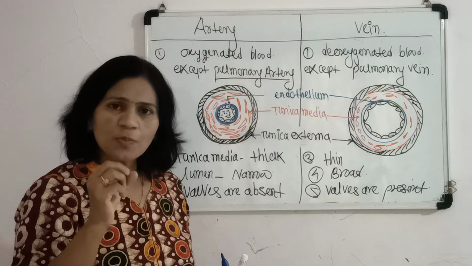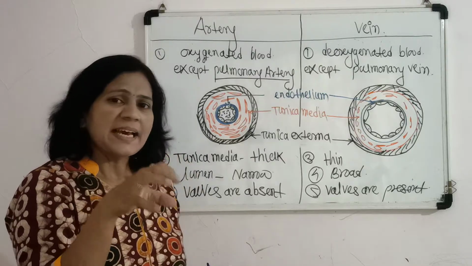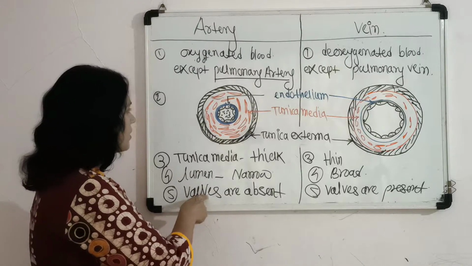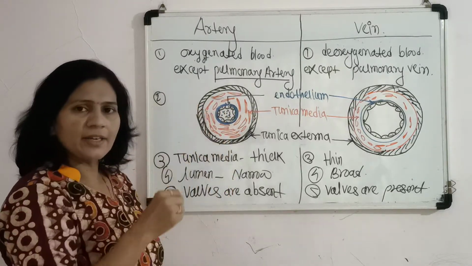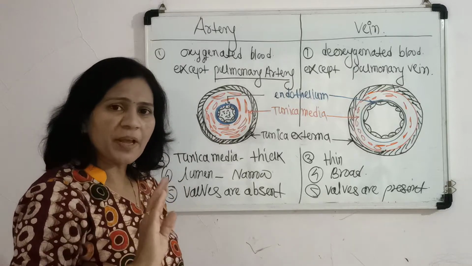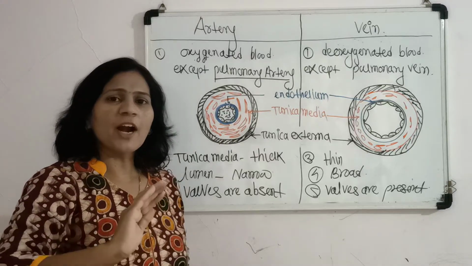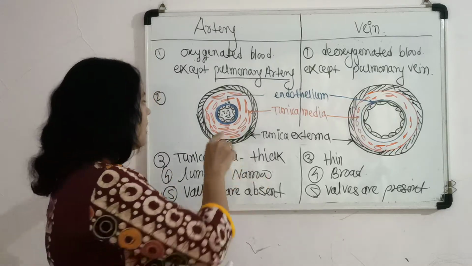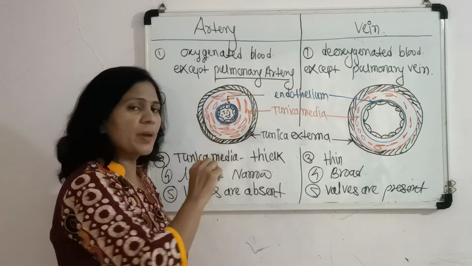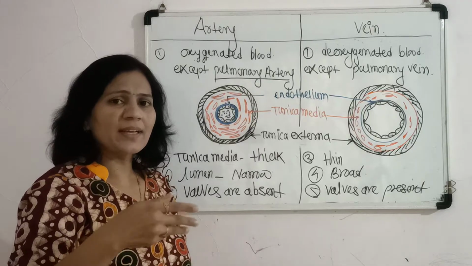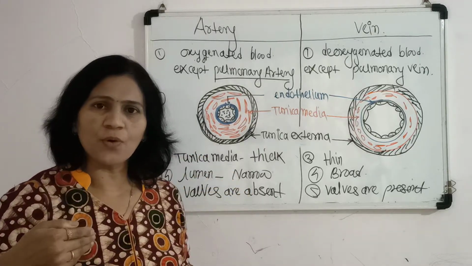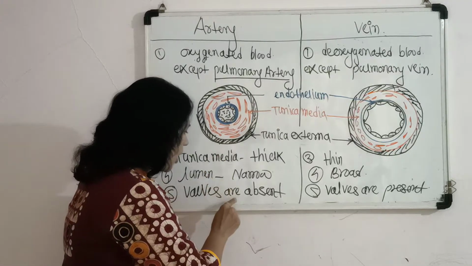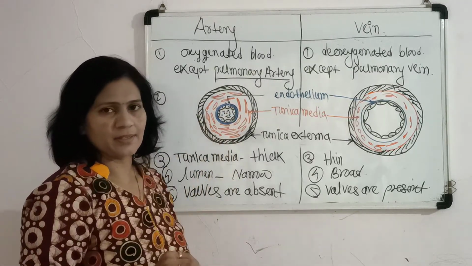Because of this, the oxygenated blood in the artery is under pressure. As blood flows under pressure through the artery, and there is also a narrow lumen, the chances of backflow are minimal, so walls are absent in the arteries.